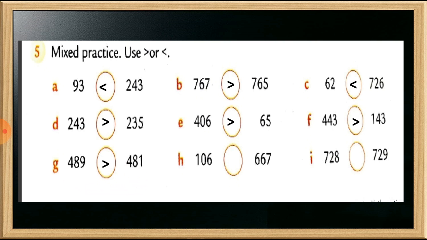Hope your topic is clear and there is no doubt in this. Number H, 106 and 667. So students, we have to put this sign here. The bigger number is 667. Let's see number I. Here is number I, which is 729 on the left side and 729 on the right side. So 729 is the same on both sides. You can see this. The alligator will eat this 729 number. So students, hope this topic is clear to you all and there is no doubt in this.